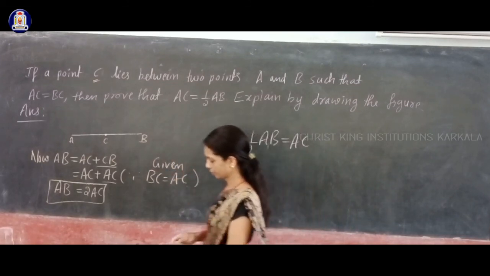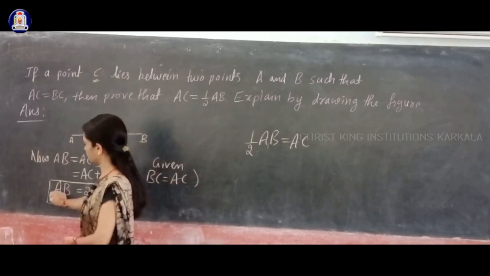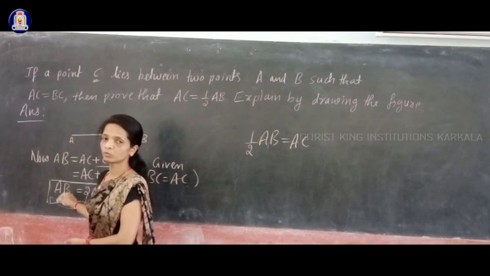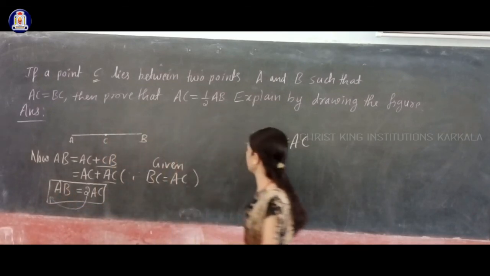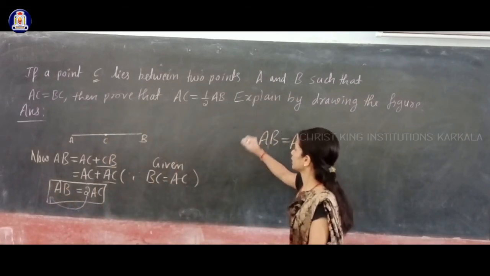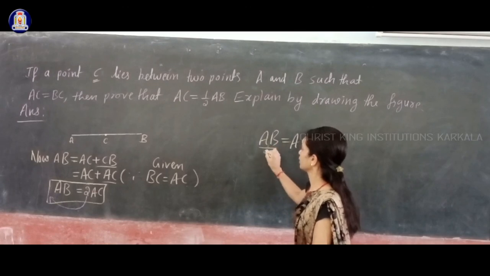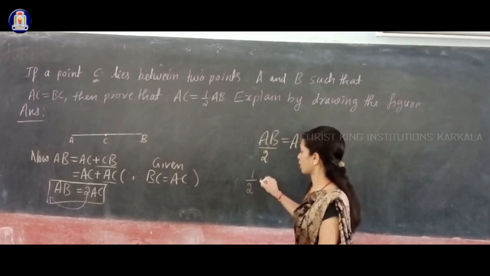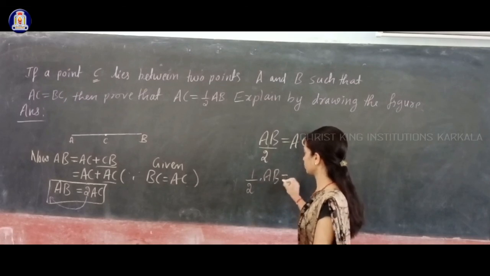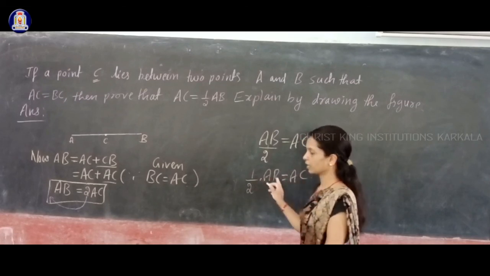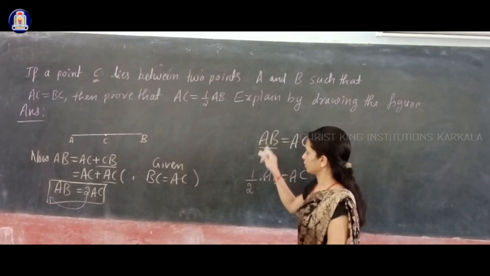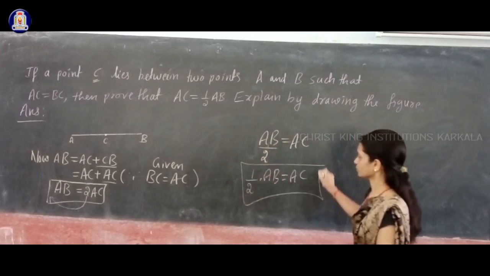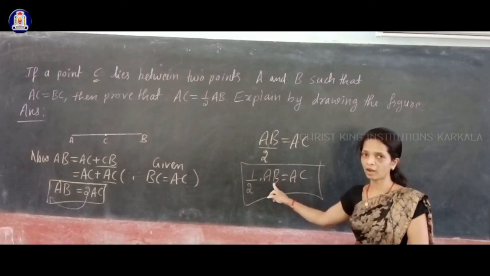Writing AB by 2 is the same as half into AB. If you simplify, 1 into AB gives AB, divided by 2. So AC is equal to half of AB.